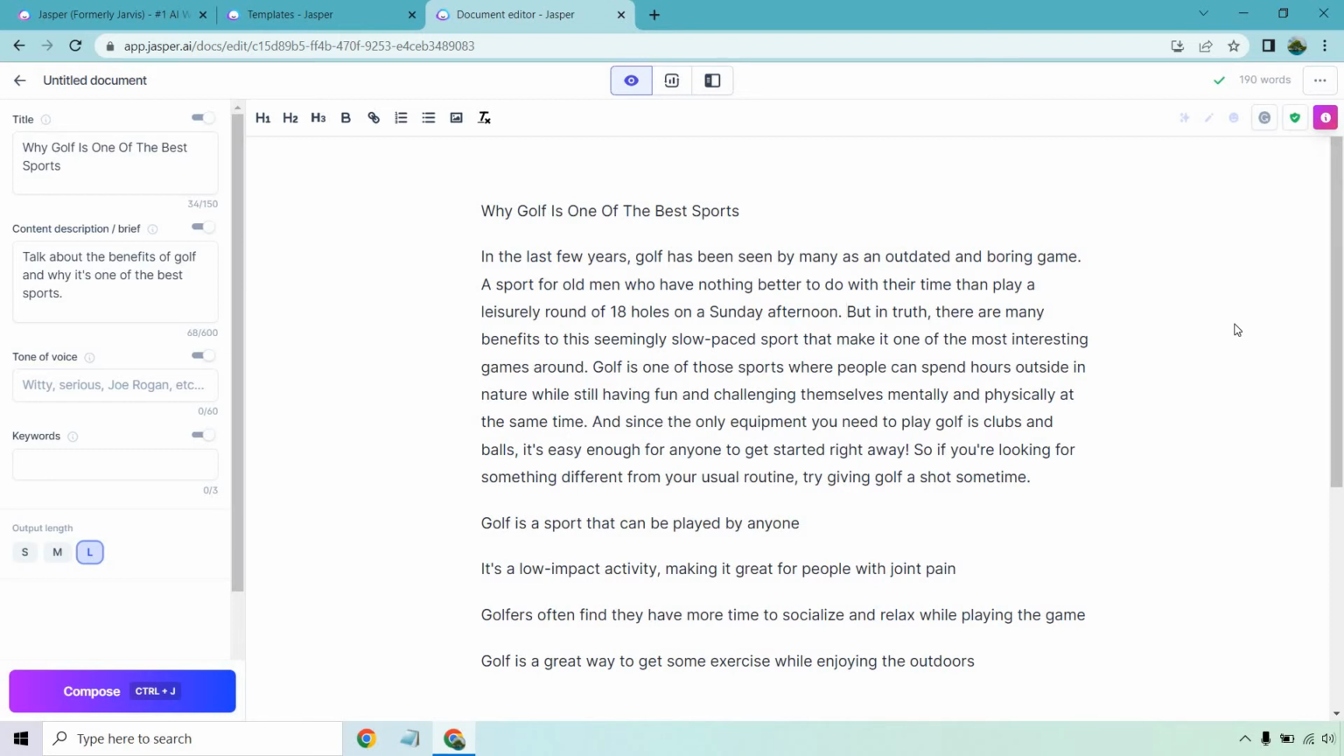But in truth, there are many benefits to this seemingly slow-paced sport that make it one of the most interesting games around. Golf is one of those sports where people can spend hours outside in nature while still having fun and challenging themselves mentally and physically at the same time. And since the only equipment you need to play golf is clubs and balls, it's easy enough for anyone to get started right away. So if you're looking for something different from your usual routine, try giving golf a shot sometime. Let's add a little bit more.